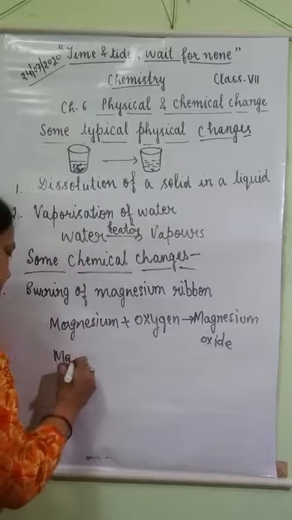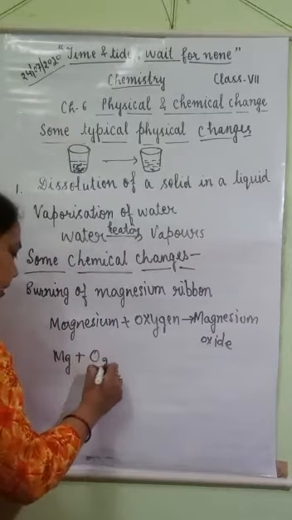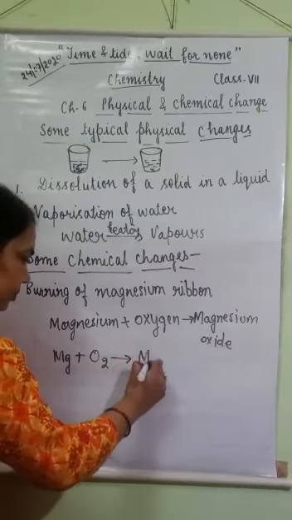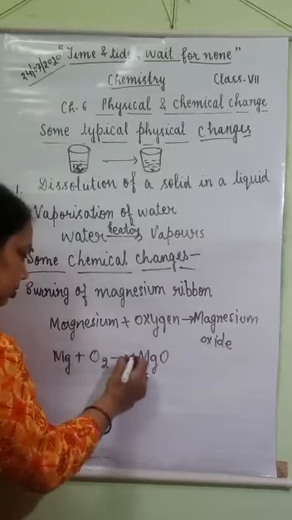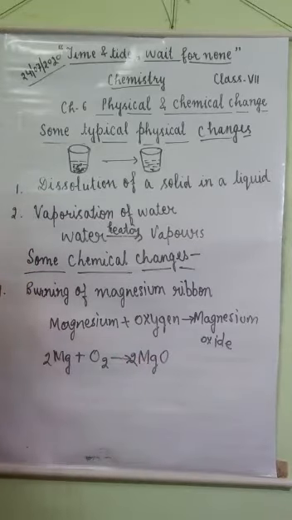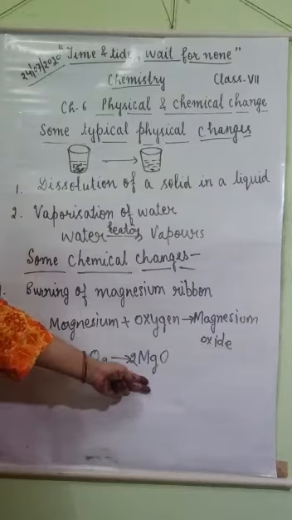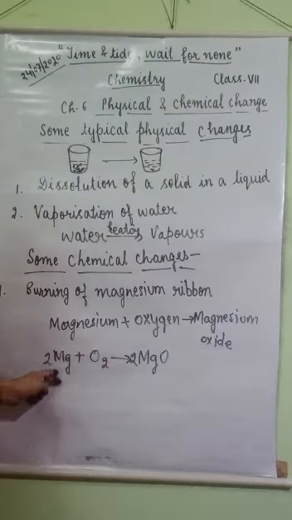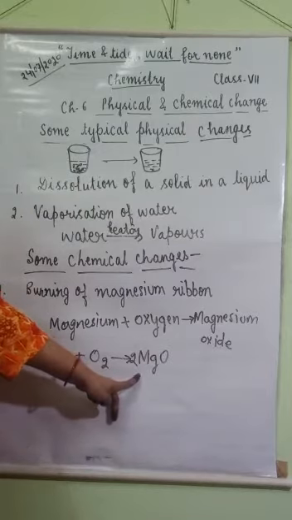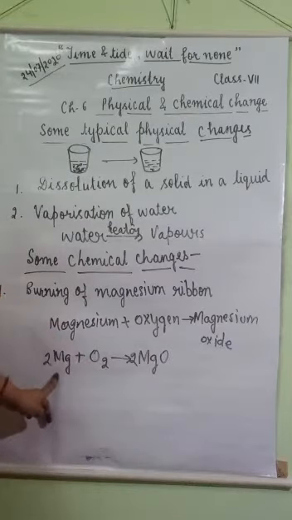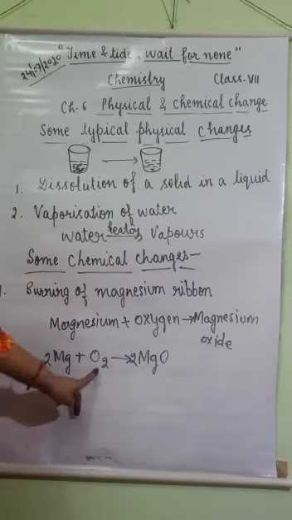The formula of magnesium is Mg, oxygen is denoted by O2 and magnesium oxide is MgO. So when magnesium reacts with oxygen, it forms magnesium oxide. The property of magnesium oxide is different from magnesium and oxygen. Here a new substance is formed after the reaction of magnesium and oxygen.